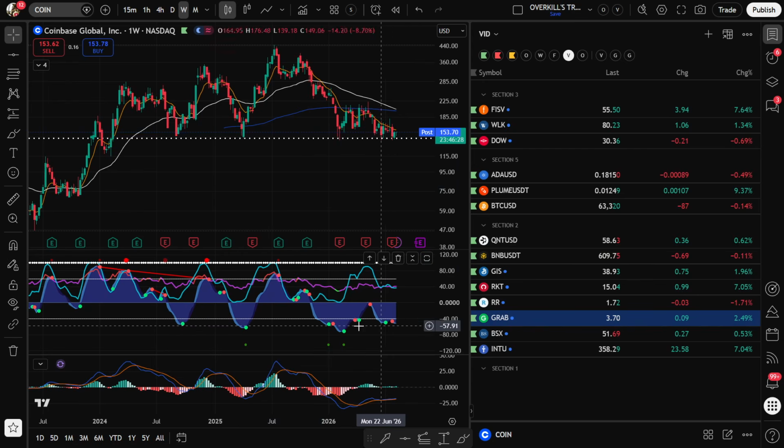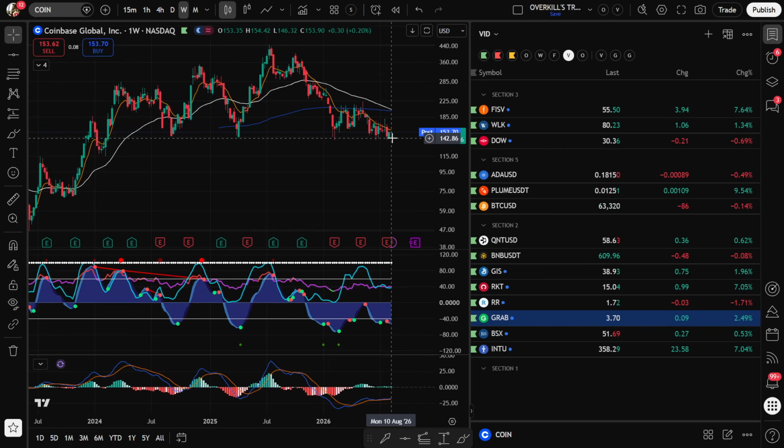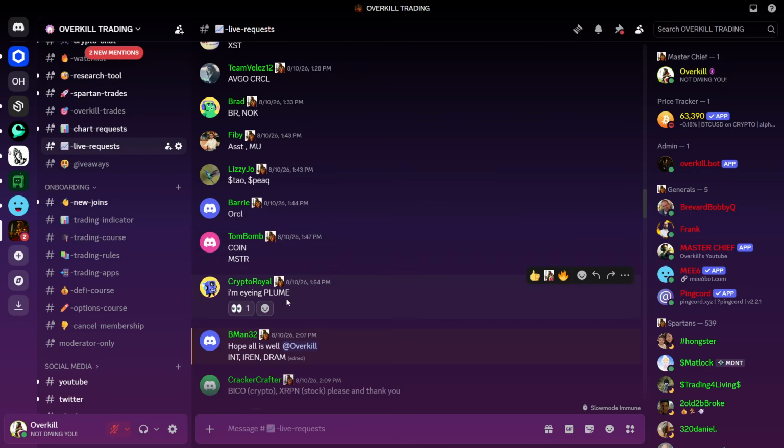But ultimately, we're looking for the green dot. We've gotten 1, 2, 3, almost 4 green dots here at these levels. So you guys can see how important a support level this is for Coinbase, going all the way back here to 2024. So I like it. I would just use a tight stop, probably at like 135.